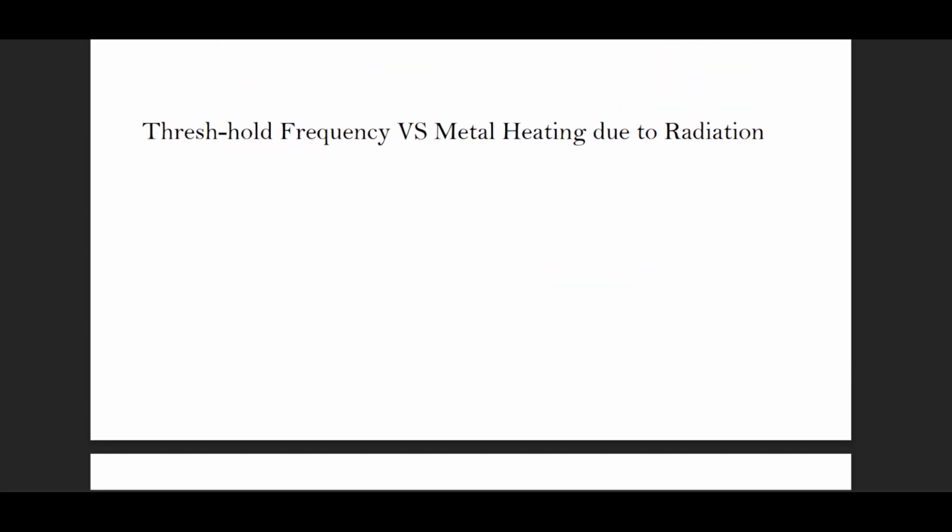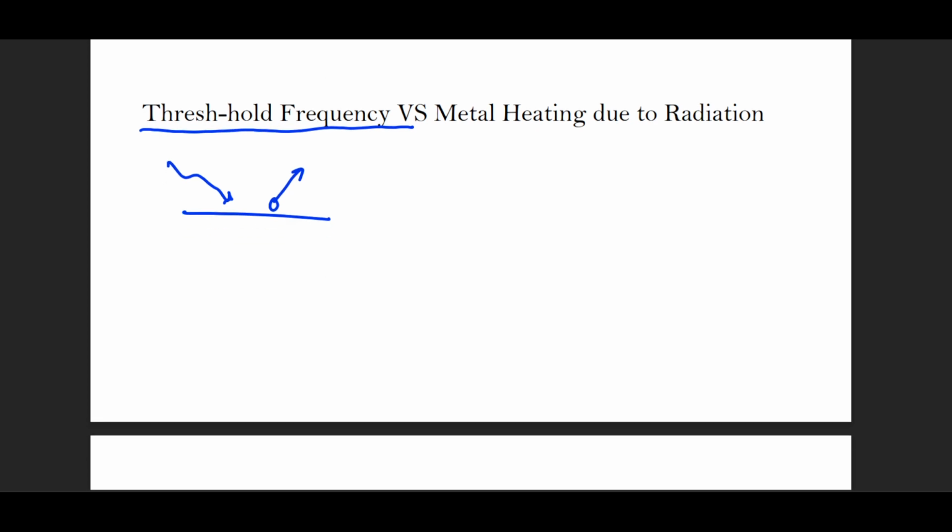So what is threshold frequency? Threshold frequency is the minimum frequency required of the incoming light on the metal surface to successfully cause the ejection of an electron. You see, I know that the photon that is arriving has to have a certain energy, which is hf. So this f will be known as threshold frequency. But when will I call this threshold frequency?